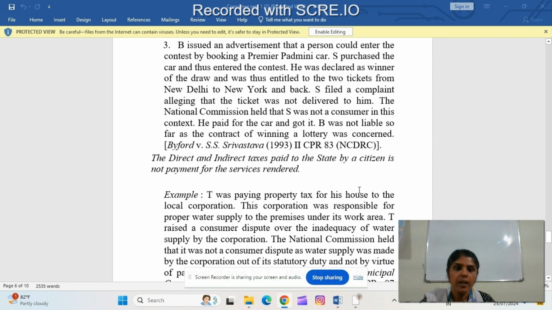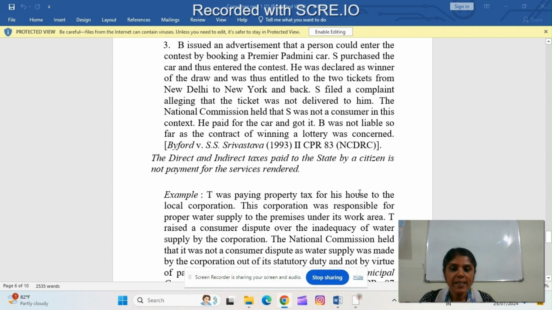And B was not liable in the contract related to winning a lottery. As far as winning a lottery is concerned, B is not liable in this contract.